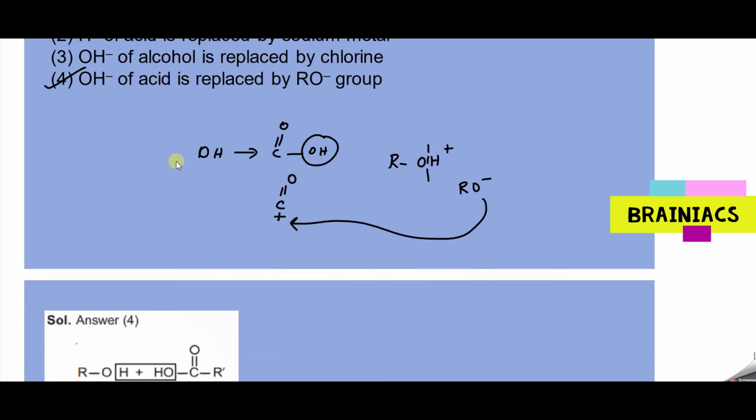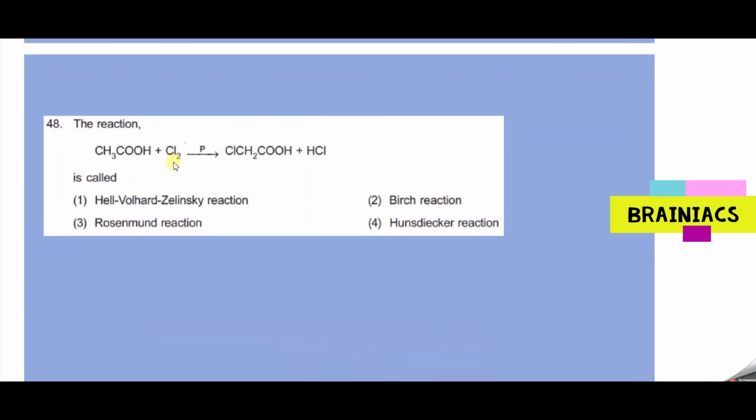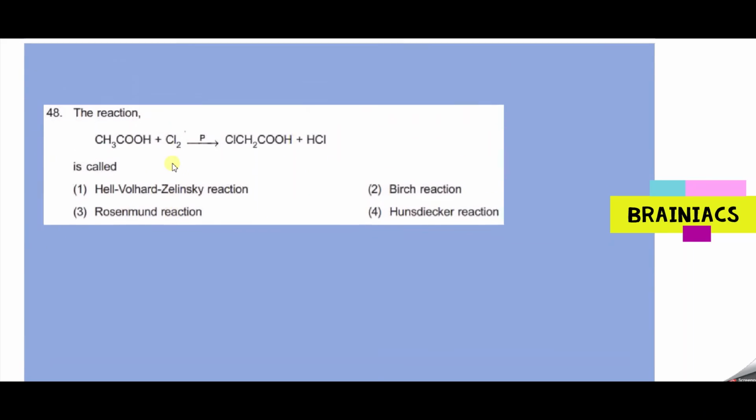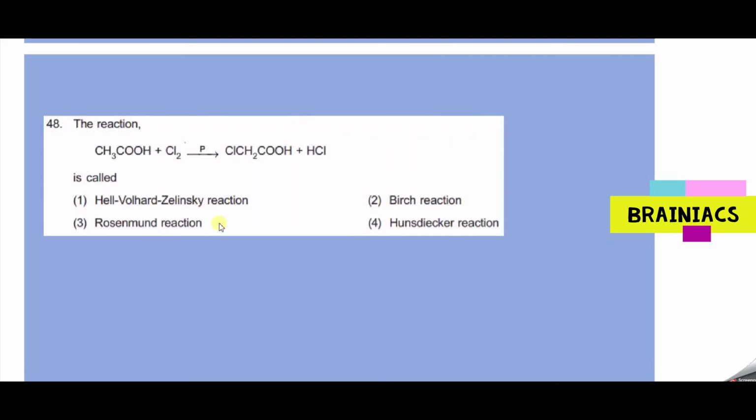Another important question, very, very important because it is very difficult to remember. HVZ reaction. Can you tell me the reason why the HVZ reaction is happening? Here, many students will have a doubt. Sir, here the OH bond is polar, the CO bond is polar, it is not breaking all these bonds. Why is it breaking a CH bond here, sir? What is the reason for that? That reason is very interesting.